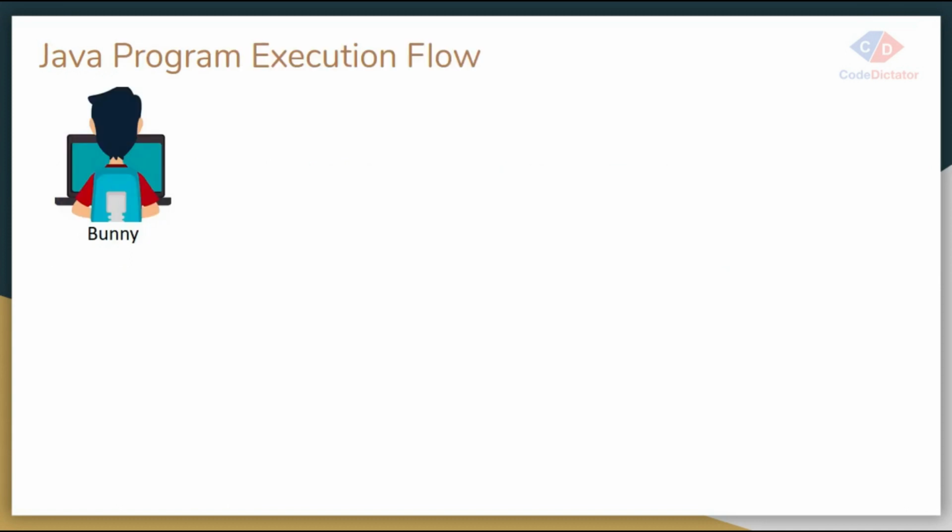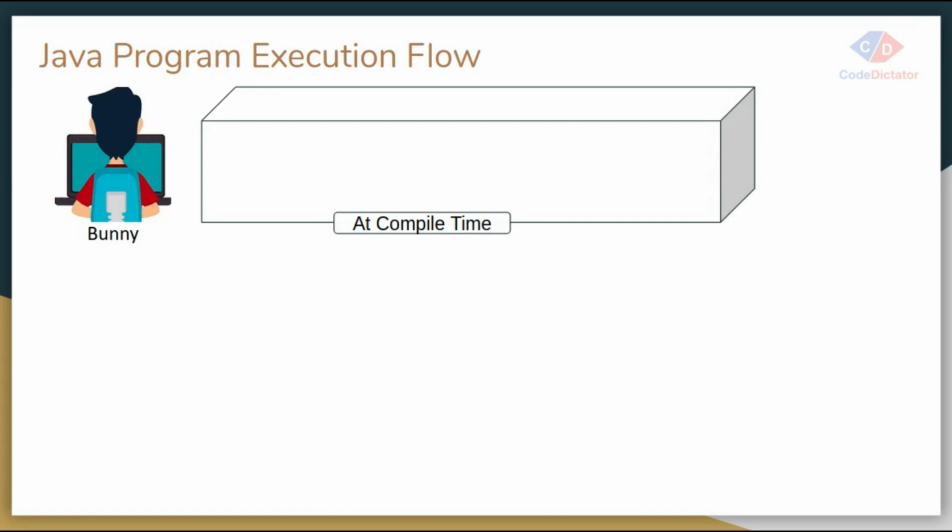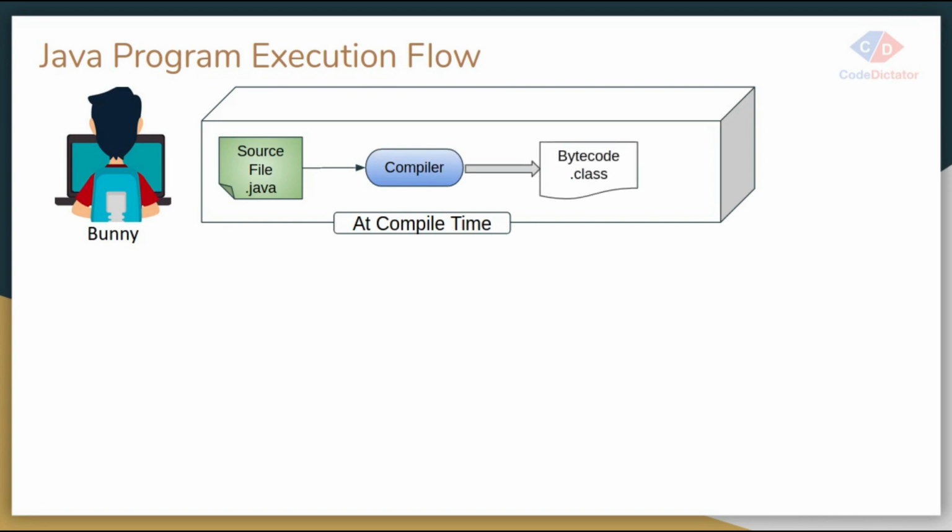Let's understand the Java program execution flow. Whenever I'm writing any program, it is stored in my source file, whose extension is .java. That Java file is compiled with the help of our compiler. The compiler will convert my source code into bytecode, and that extension will be .class.